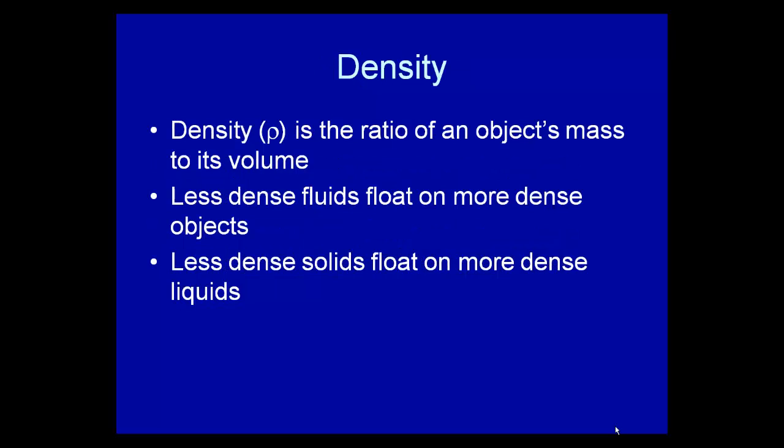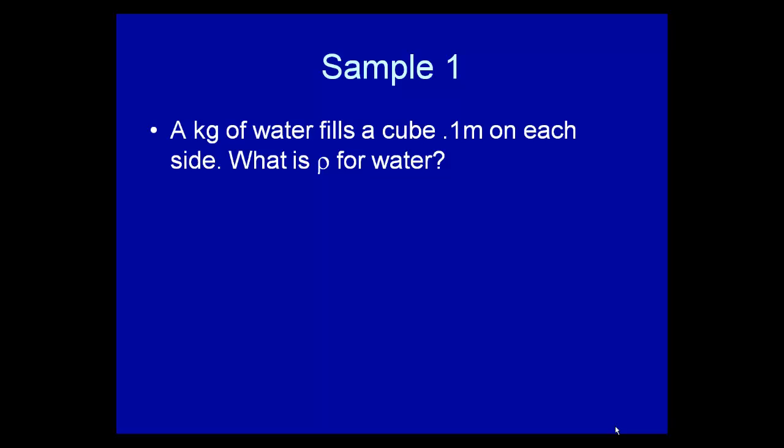Now, density, we usually use in physics the lowercase rho, which kind of looks like a P, is the ratio of an object's mass to volume. Less dense fluids float on more dense fluids, and less dense solids float on more dense liquids. So in other words, I can float something on a liquid. If I float it on mercury, for example, which is a fairly dense liquid, I can float solids on top of that. I can take solids like corks and float those on a more dense liquid. Things float because of density.